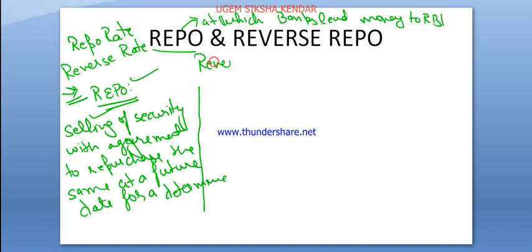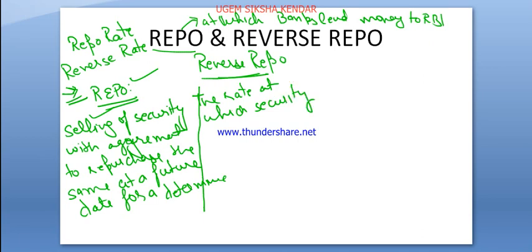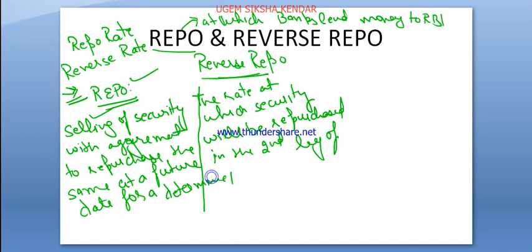And reverse repo is the opposite: the rate at which securities will be repurchased in the second leg, or the second step, of repo. This is known as reverse repo.